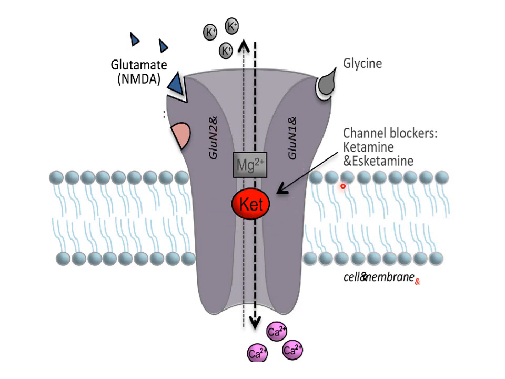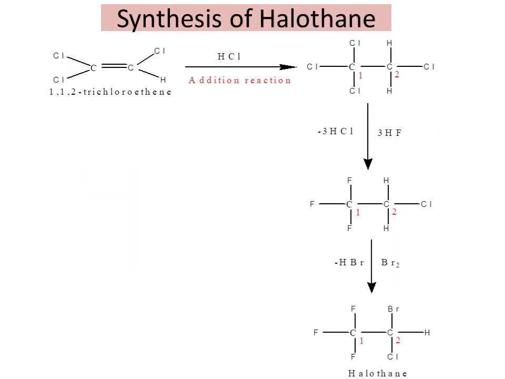So which form of ketamine is active here? S-ketamine is more active in nature. It binds with the PCP site which is located on the NMDA receptor, and finally blocks, the red symbol indicates it blocks the efflux of potassium and influx of calcium and inhibits the depolarization of cells and inhibits the neuronal firing. That is the mechanism of action of ketamine. So these are the important mechanisms of action of intravenous as well as inhalation anesthetics along with ketamine. And coming to the synthesis of a very important drug under this category, that is halothane.